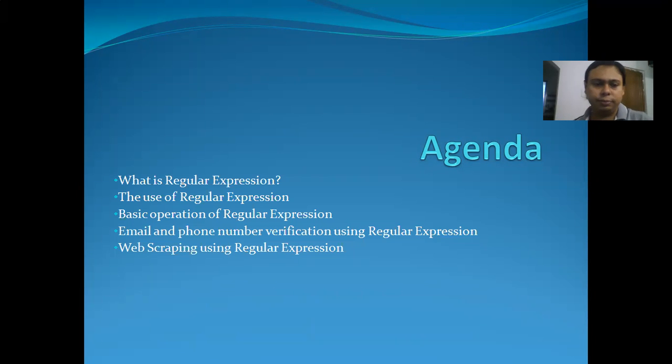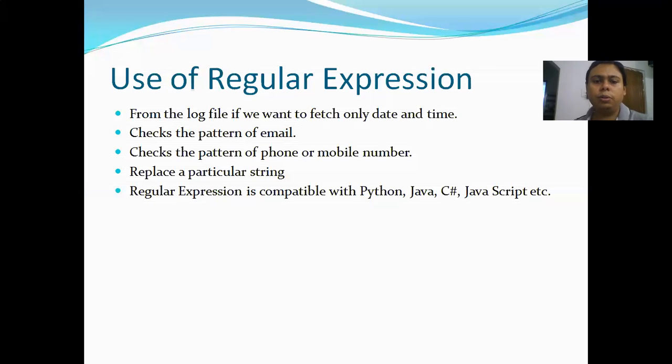So let's start. At first we will check the use of regular expression. Guys, I told you in the beginning of the class that if I want to do any kind of validation in the Python programming language, suppose mobile number validation or email validation, we should go for regular expression. Point to be noted: suppose in the email ID we need to have the @ sign. We will check this validation with regular expression.